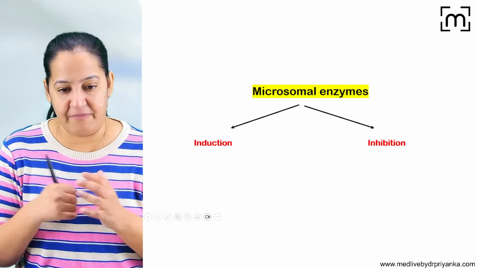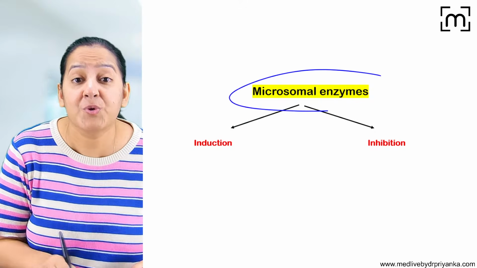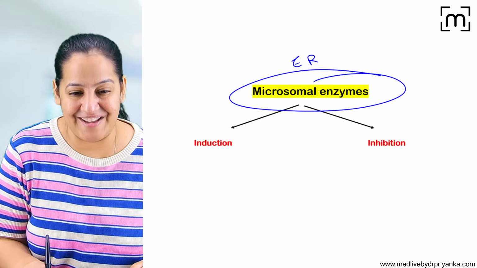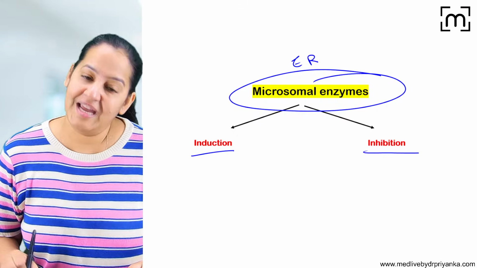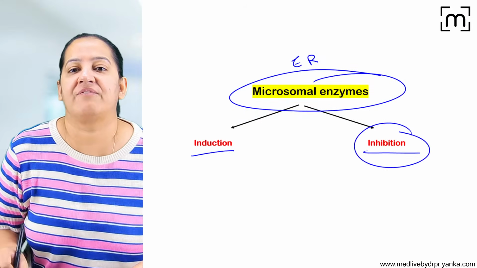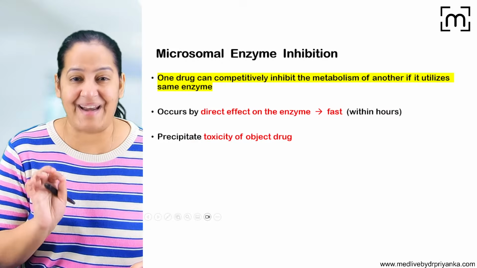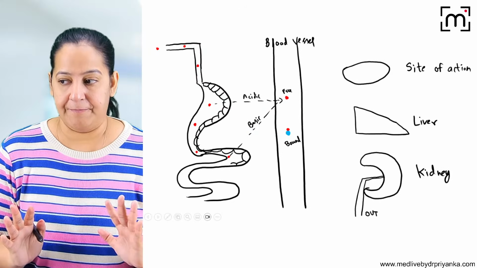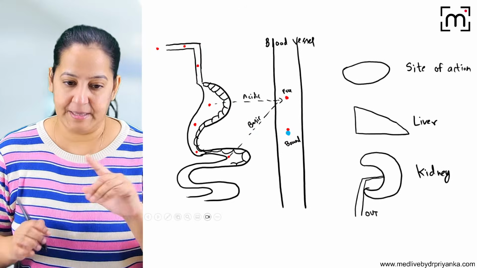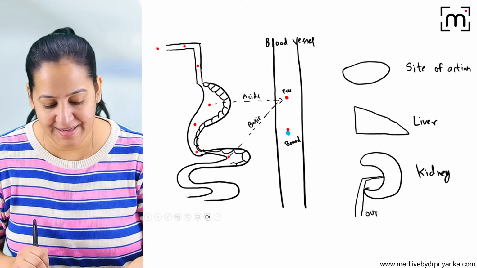So let me explain with the help of an example. We will understand microsomal enzymes which are present in the endoplasmic reticulum. These are inducible also, inhibited also. Let's take the example of inhibition first, followed by induction. Please understand, it's difficult. Now listen. Let's make a story. In my clinic, there is a patient.